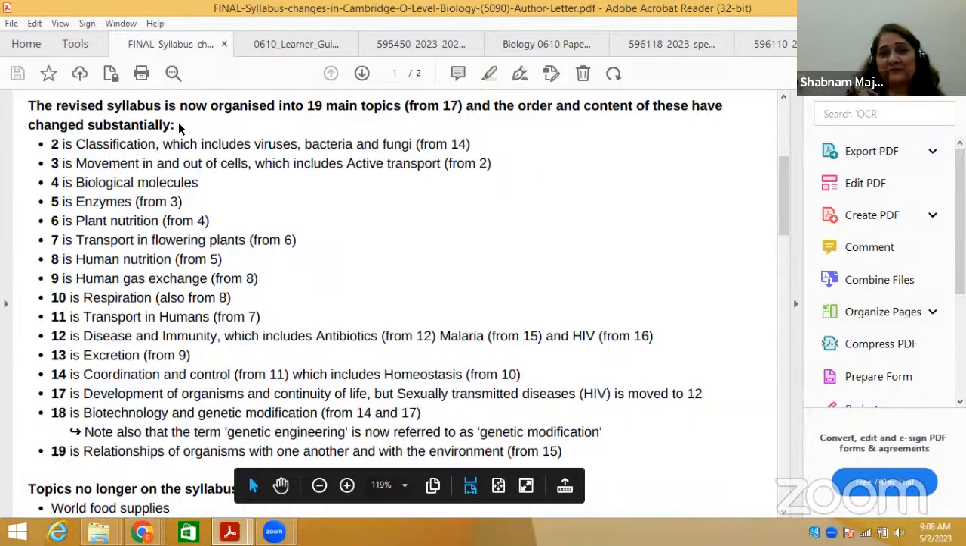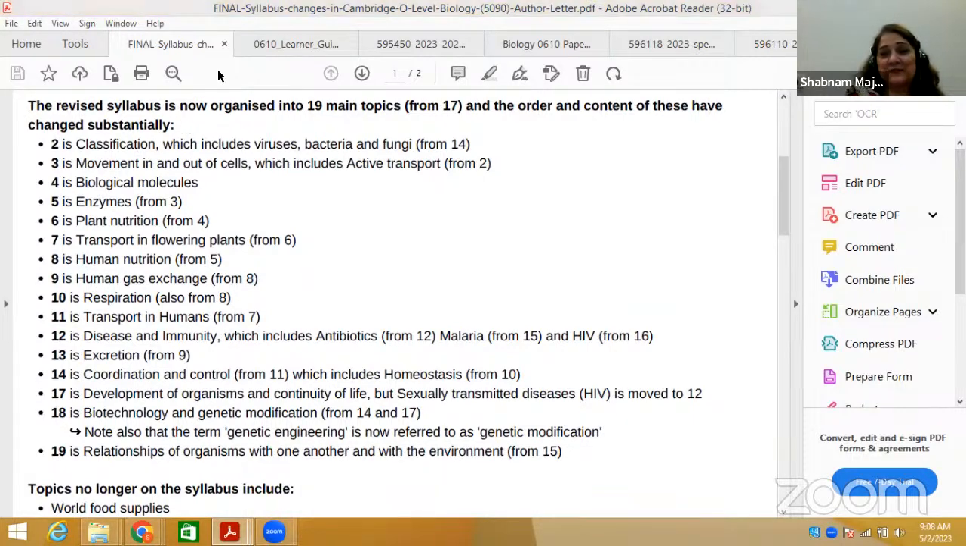We have to see what the major areas are. First of all, the first topic is classification. Classification is added here because it wasn't included in the previous syllabus. Classification includes viruses, bacteria, fungi. Even in the O-level syllabus, these used to be in the microorganisms and biotechnology topic.